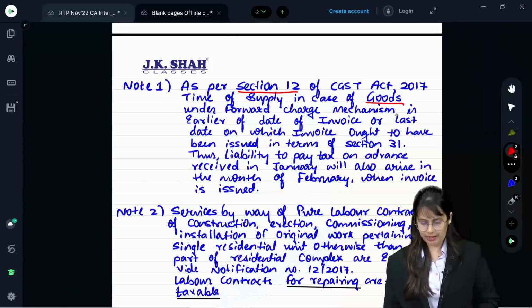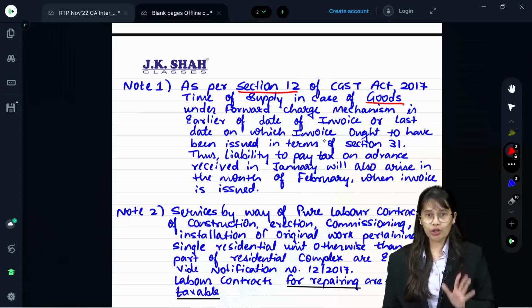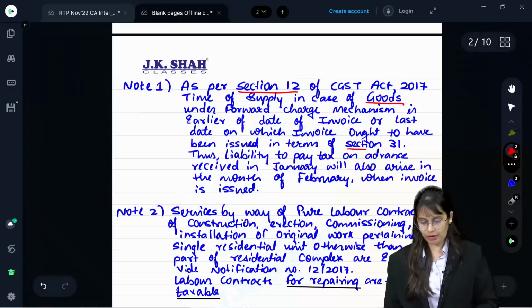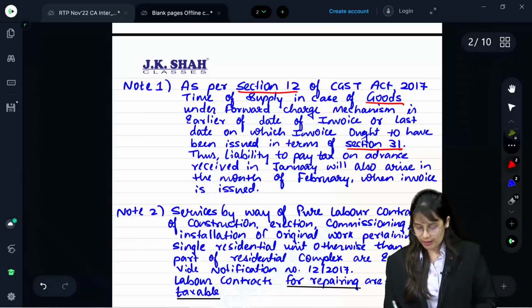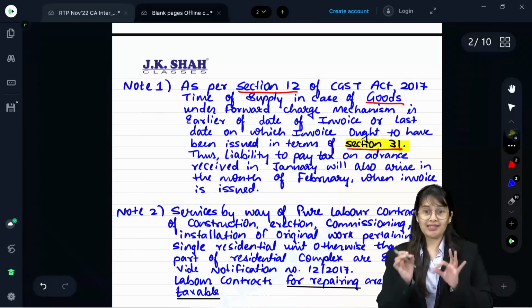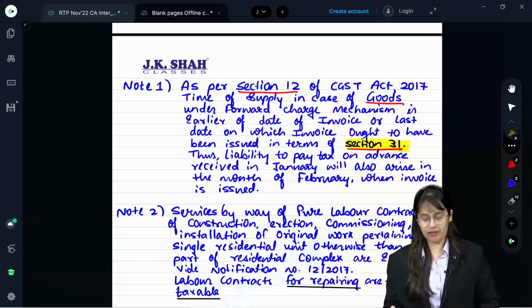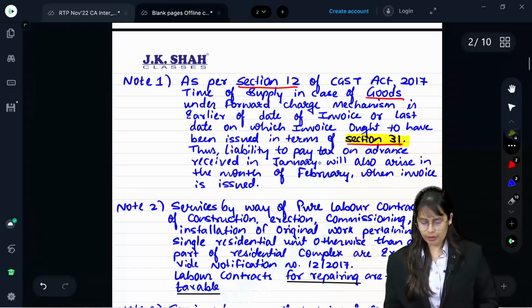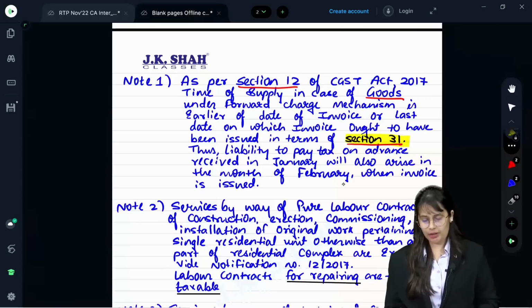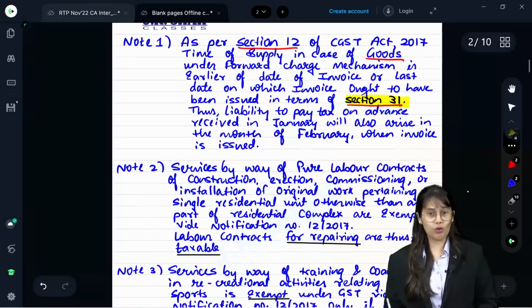Under forward charge mechanism, it is the earlier of the date of invoice or the last date on which invoice ought to have been issued in terms of section 31. Don't forget to write section 31, because invoice is issued under section 31. Please never forget section 31. Thus, liability to pay tax on advance received in Jan will also arise in the month of Feb when invoice is issued. That was your note 1.